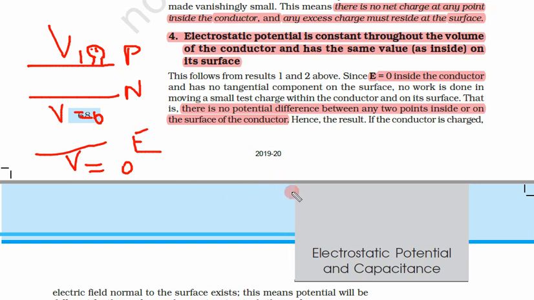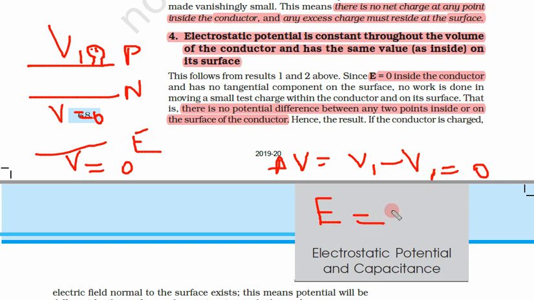For both its legs, the potential difference delta V is equal to V1 minus V1, which is equal to 0. But for you, one hand is on the phase wire and another is on earth, so there is a potential difference. For the bird, since both its legs are on the same wire, the potential difference is 0, so the electric field is also 0.